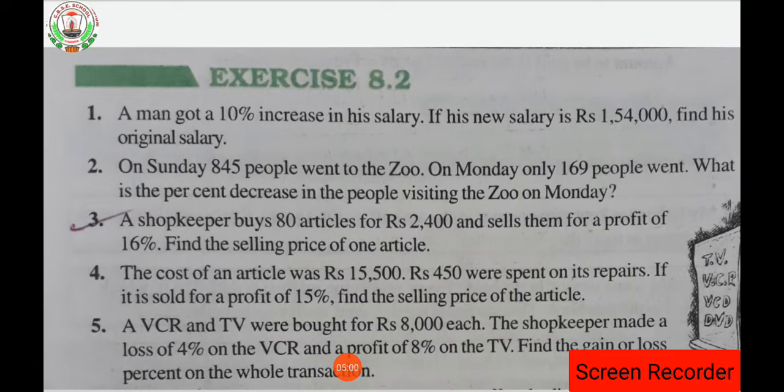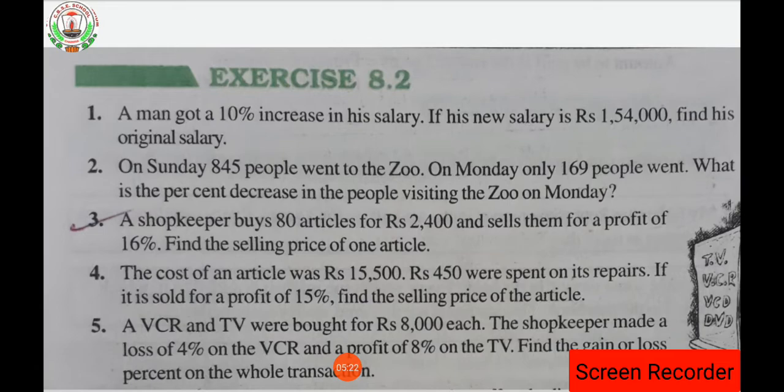Clear? And the total cost of VCR and TV will be 8,000 plus 8,000, that will be rupees 16,000. Clear? Then next, the shopkeeper made a loss of 4% on the VCR. Now the shopkeeper, when he bought, he has to sell out, isn't it? That's why he bought. So when he sold the VCR, he got a loss of 4%.